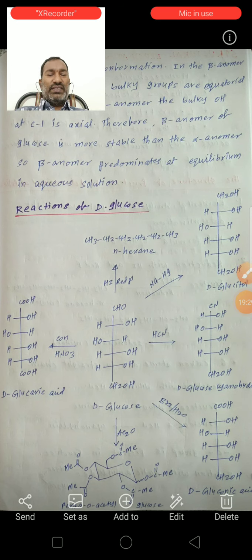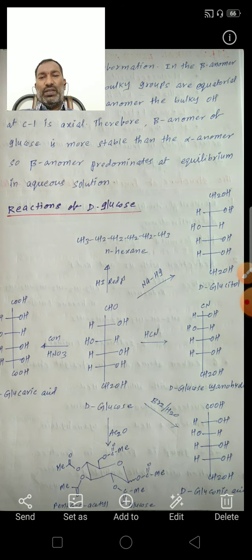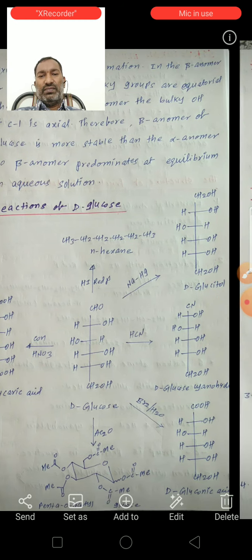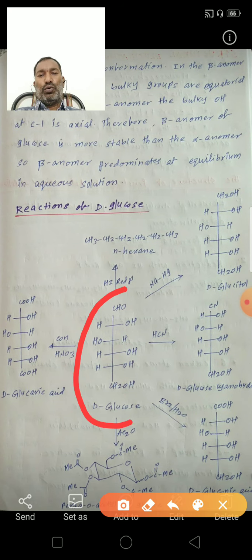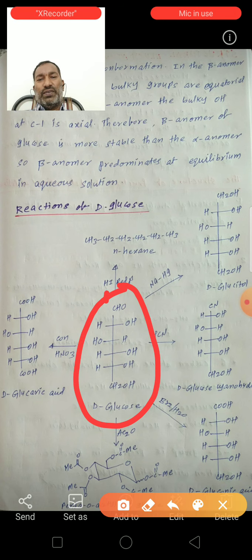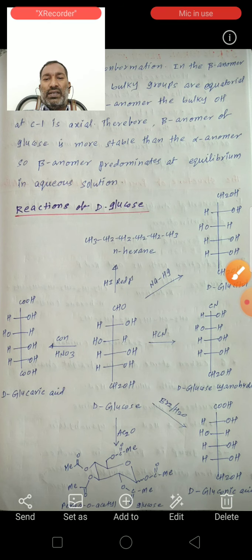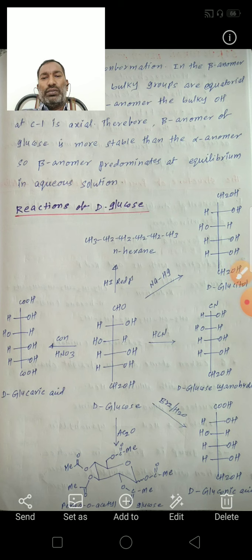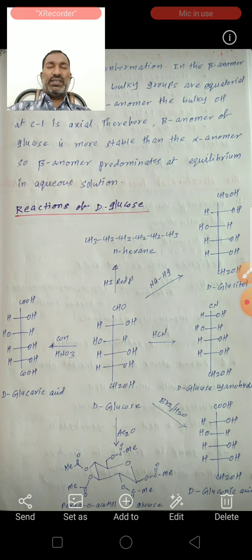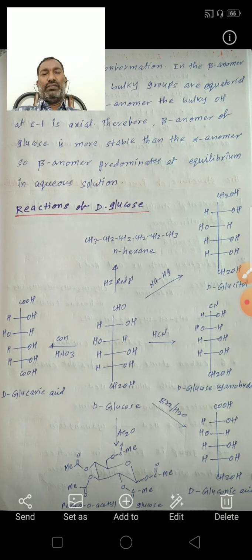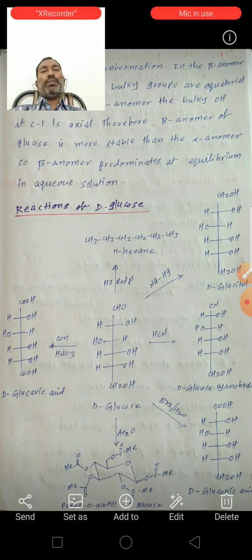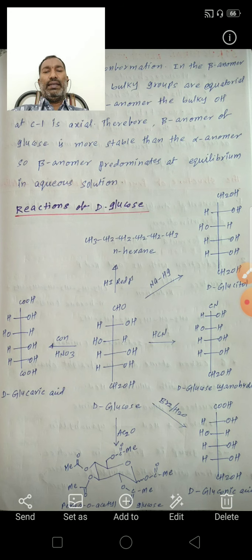See the next reactions of D-glucose. See here, this is the D-glucose open chain structure. This is the first carbon, second carbon, third carbon, fourth carbon like that. If this D-glucose reacts with HI and red phosphorus, it will give n-hexane. That means 6 carbons are in a straight chain. So in the reduction in the presence of HI and red phosphorus, it gives n-hexane.